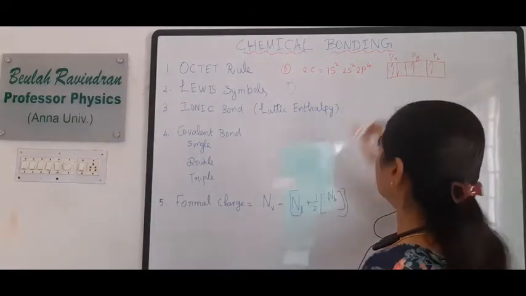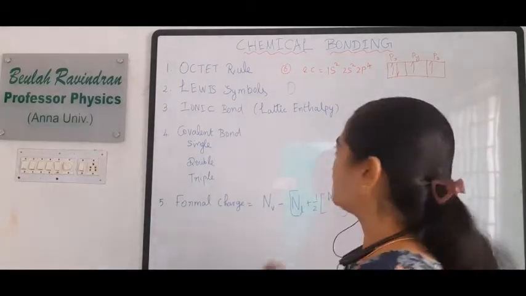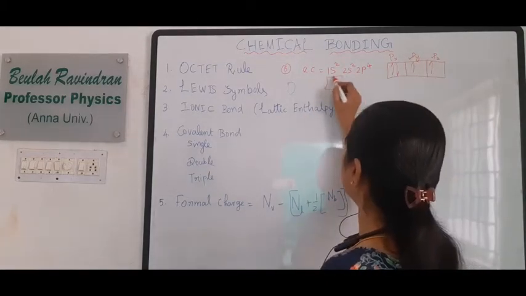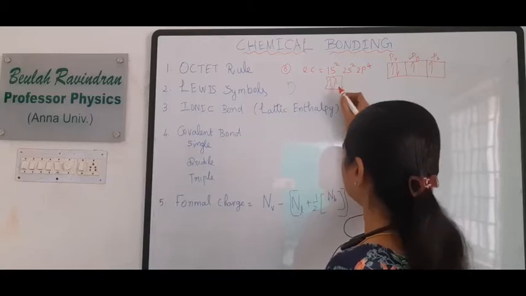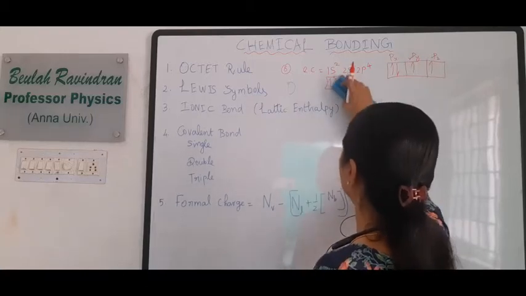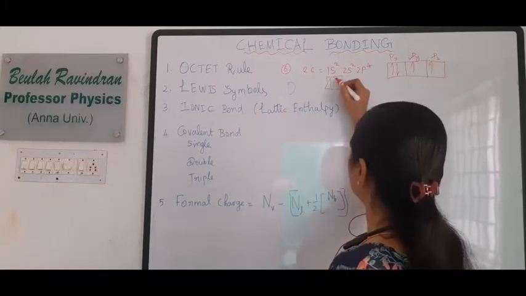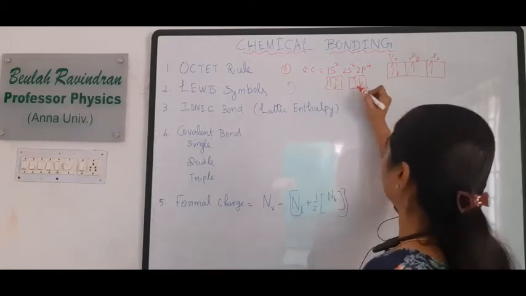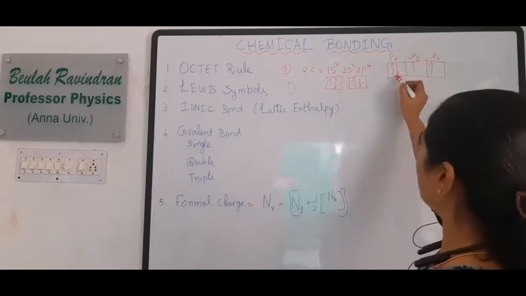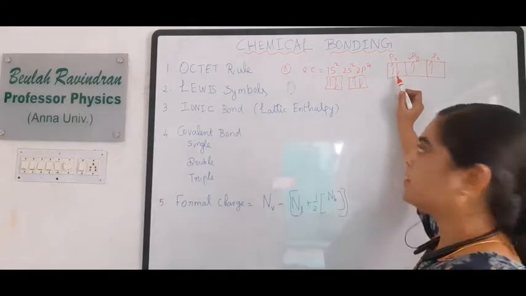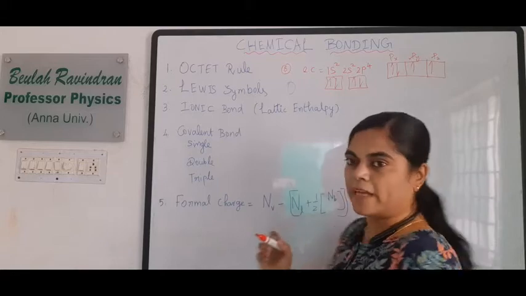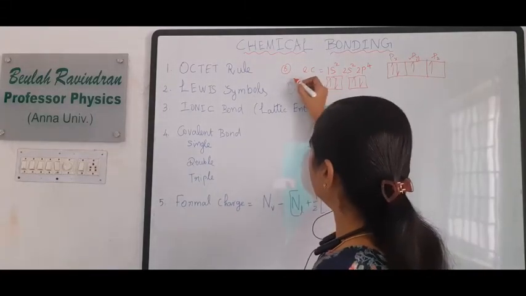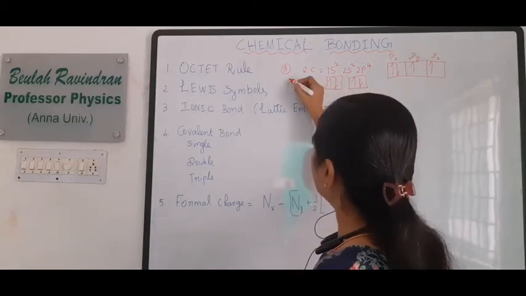Now py and pz are lone electrons. So we conclude that in oxygen, 1s is characterized by a pair of electrons, 2s is also filled by a pair, and px is also a pair, while py and pz are unpaired, which is unstable. Now the oxygen Lewis dot structure is like that.